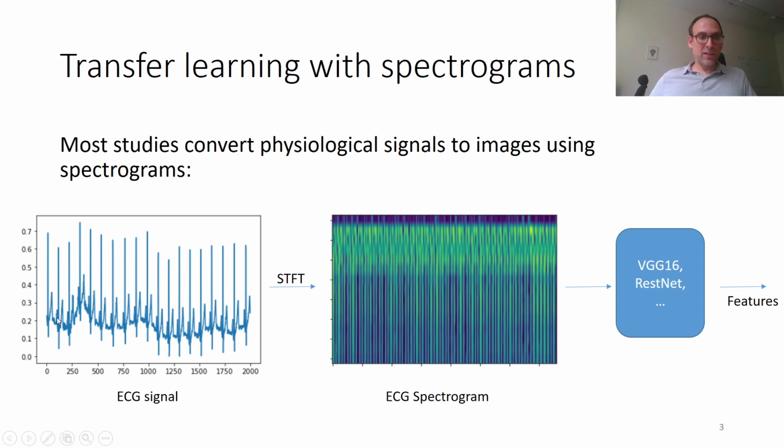So to take an example, they first, for instance, record ECG, which is a measure of cardiac activity, electrocardiography. And from this signal, they apply a short-term Fourier transform to obtain a spectrogram, which is then an image, and you can then feed this image to a usual network like VGG16 or ResNet, which have been trained on tons of images taken from the internet, for instance, which gives you some features which you can use with a classical machine learning algorithm to classify emotions in your smaller dataset.